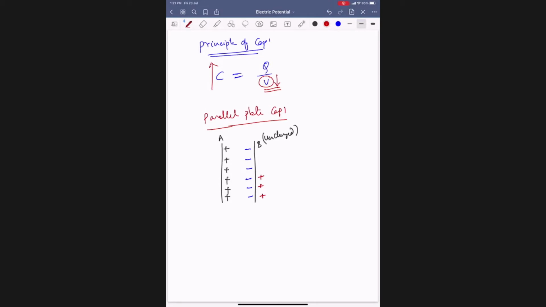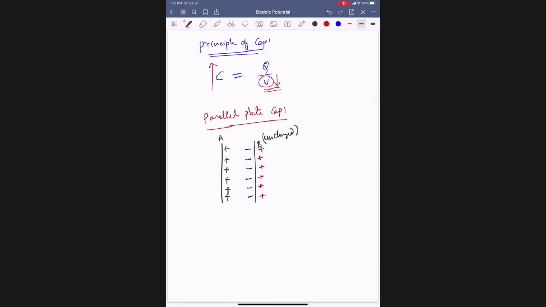We are not adding any charge to either A or B. Already A has some charge. Now I have brought the uncharged plate B here. The charges on B are redistributed such that negative charge is accommodated on the nearer side to plate A, and positive charges on the farther side of plate B. Got it?